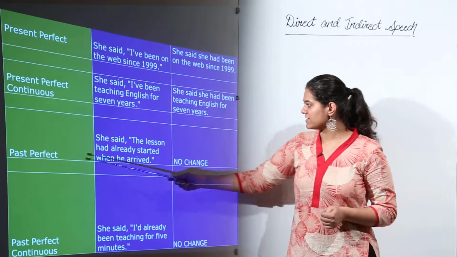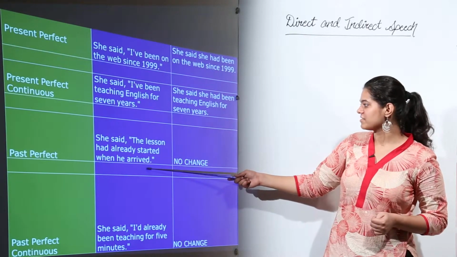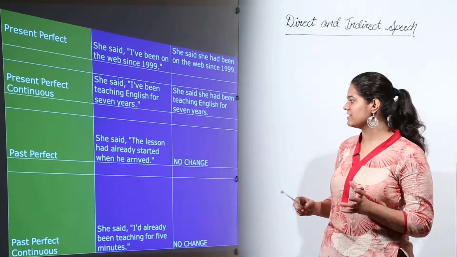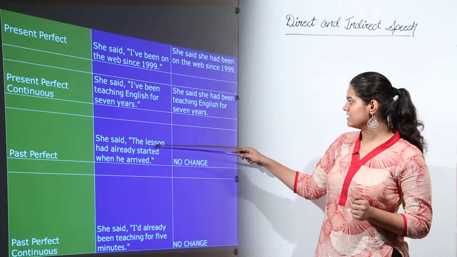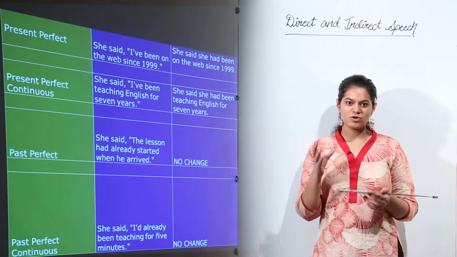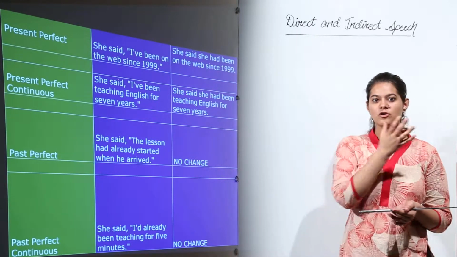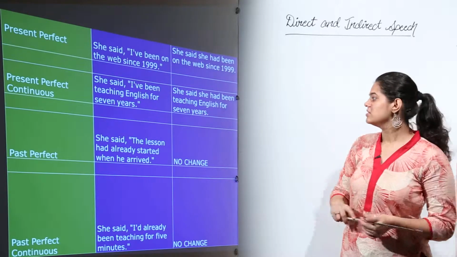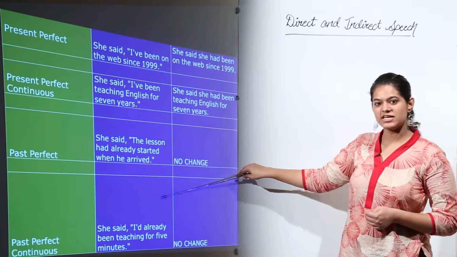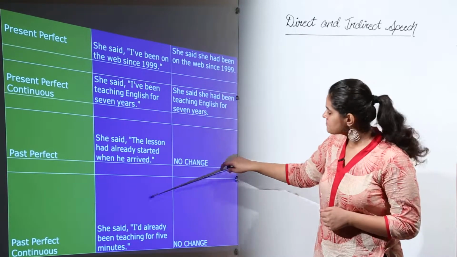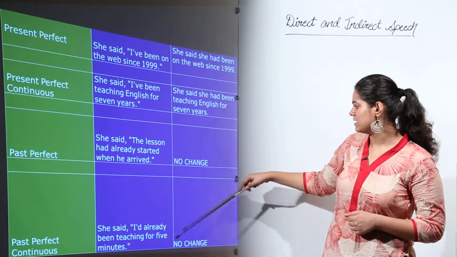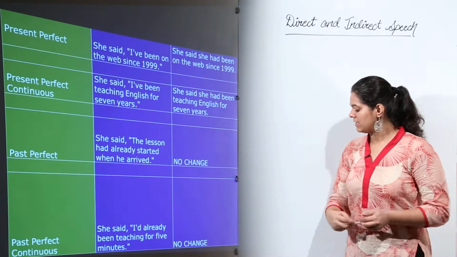Next is past perfect. She said, "The lesson had already started when he arrived." So in this sentence there would be no change and it would be directly reported as she said the lesson had already started when he arrived. So see, an action that is already in past perfect cannot be put to a more past form of it, right? So here the reported speech has no change in it. And similarly in past perfect continuous, let's read the sentence. She said, "I had already been teaching for 5 minutes." So again no change.